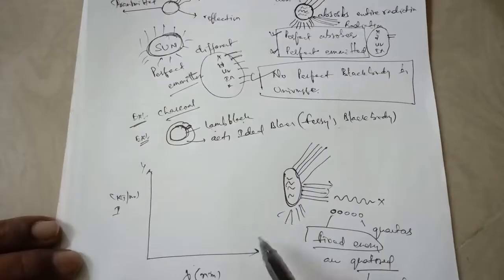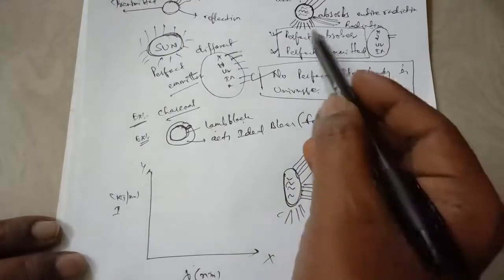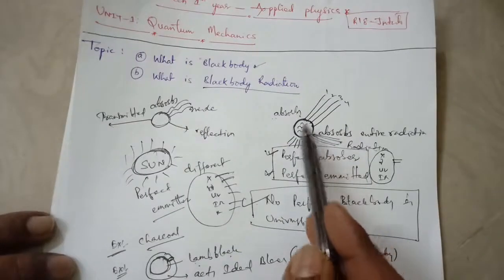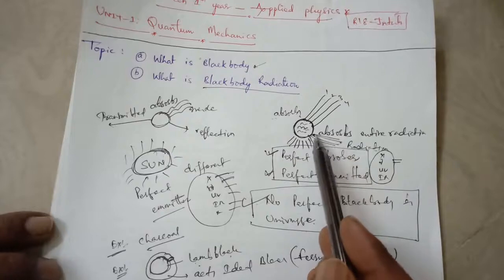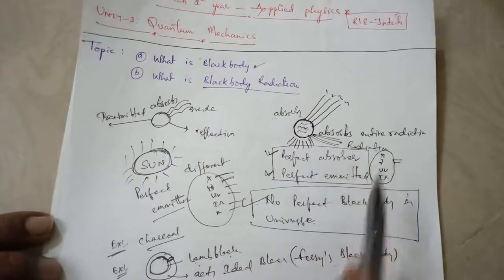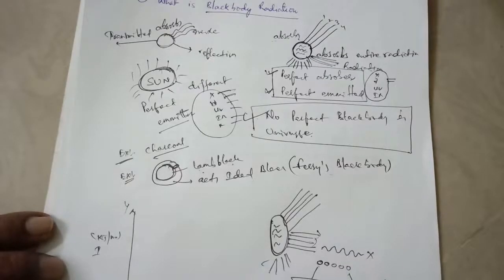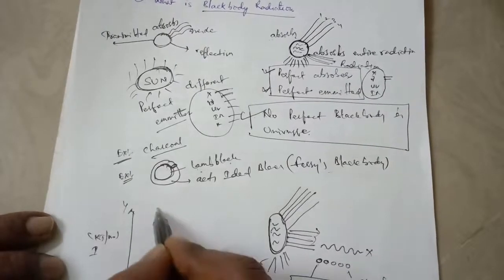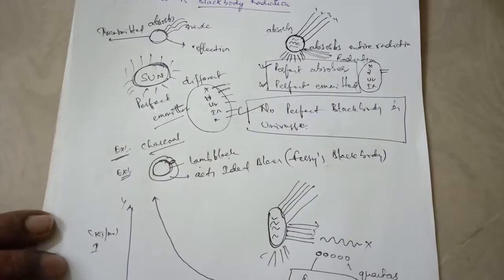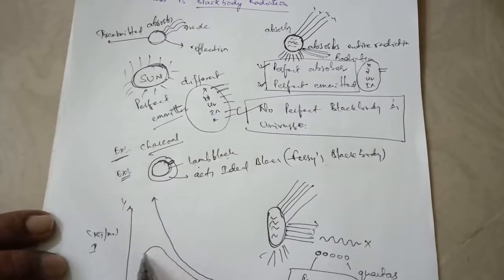According to classical mechanics, as the black body is heated up, the radiation it emits is a continuous process. As temperature is more, the radiation must be more, so the graph must be like this according to classical mechanics. But according to Max Planck, as he did an experiment, the graph was like this.